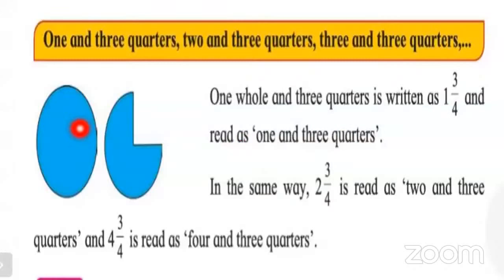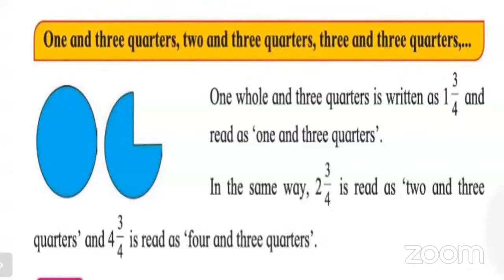In this example, this is one whole, and in the second figure you can see the figure is divided into 4 equal parts, but out of those 4 parts only 3 are taken. It means 3/4. This is the 3/4 and this is one whole. So 1 and 3/4.